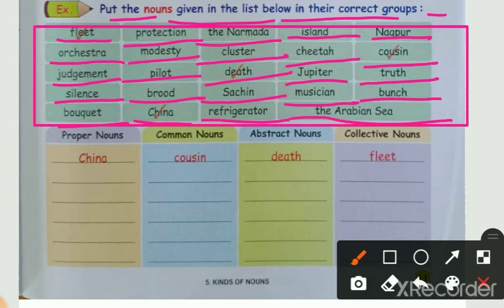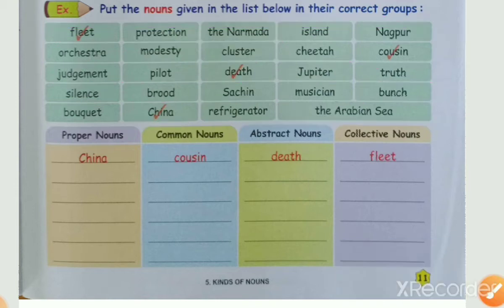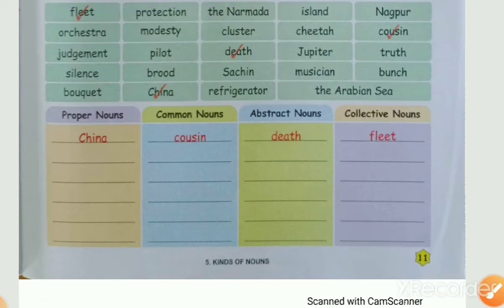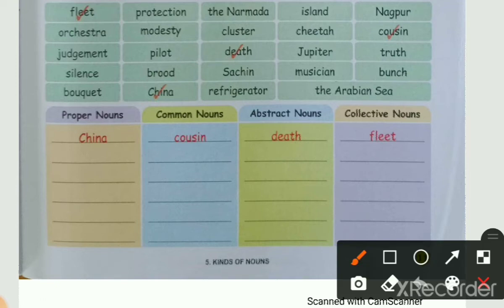In this way nouns are given here and we have to distribute them into different groups.